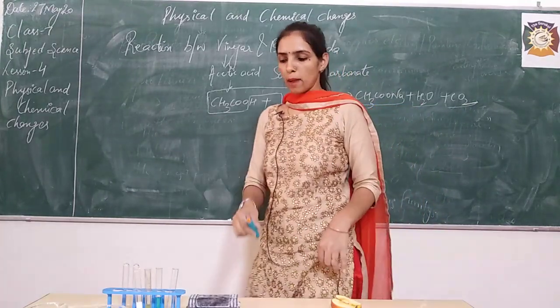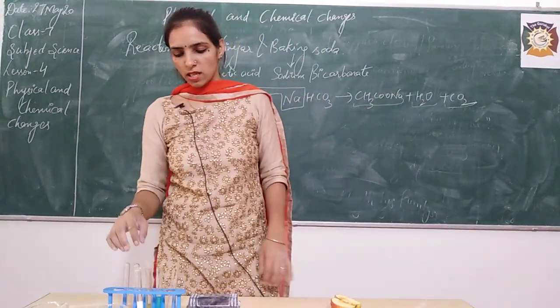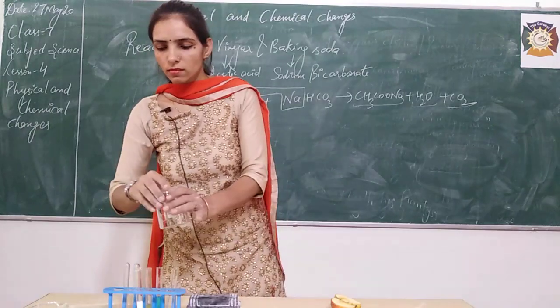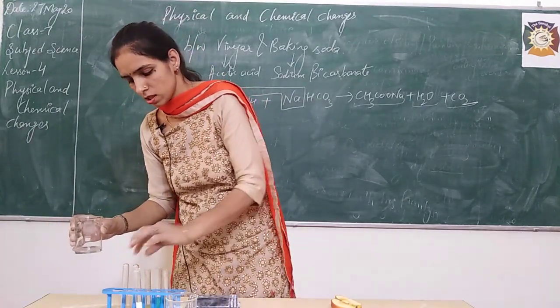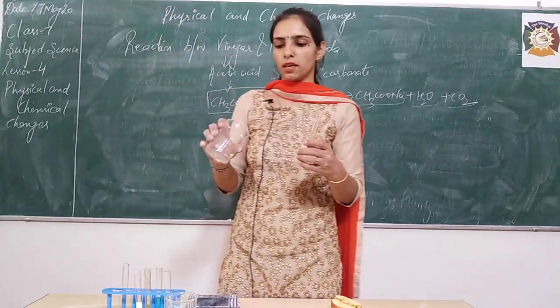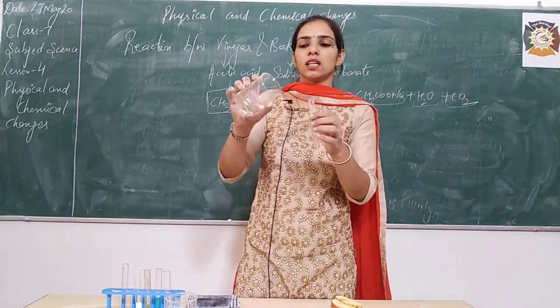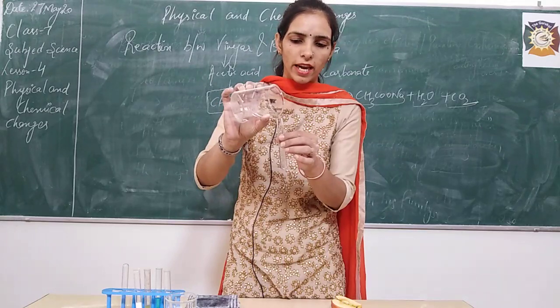So let me show you how it takes place chemically. In this beaker, I am having this acetic acid with me.